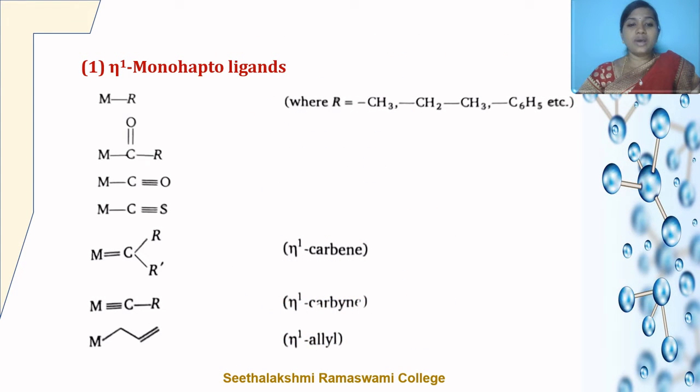Eta 1 monohapto ligands are a type of ligand attached to the metal atom through only one carbon atom. Examples of this type include simple alkyl, carbonyl, carbene, carbyne and allyl ligands. Here you can find the examples of various monohapto ligands.